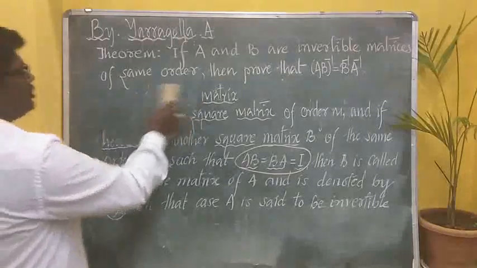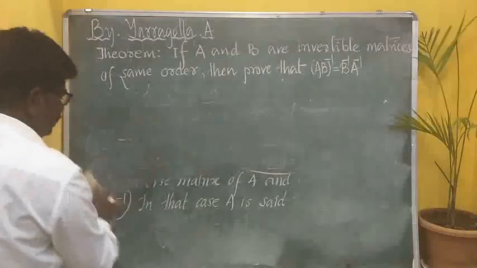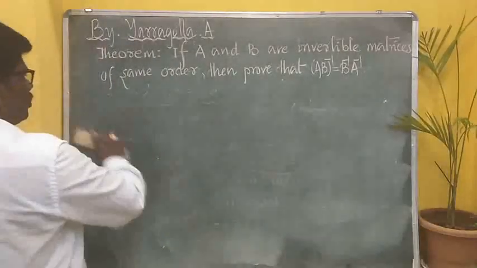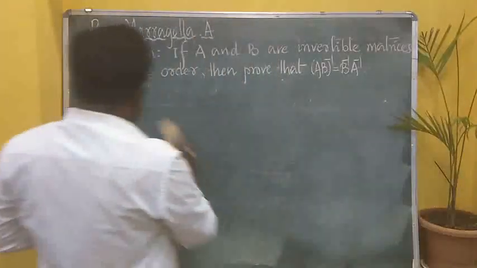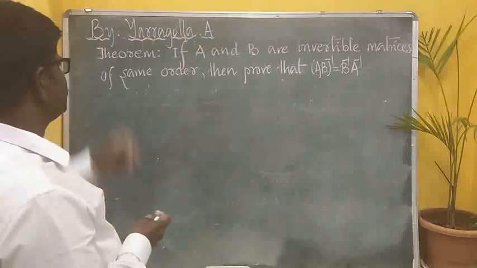Now, the theorem which is based on this invertible matrix, as I told you, will be asked for 3 marks. Already 2 times this question has appeared in the annual exam. So here is the question.